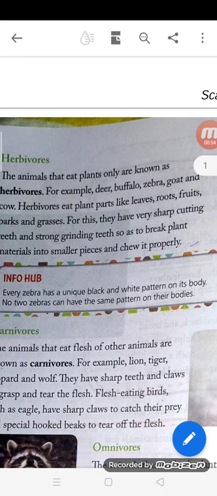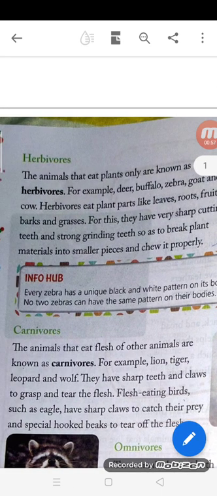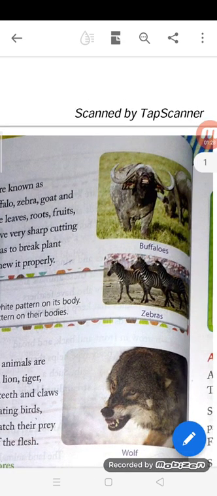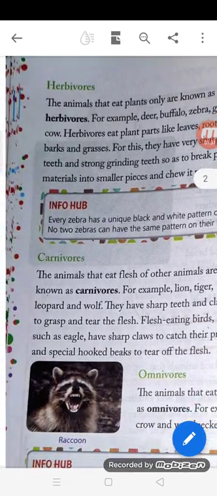For this, they have very sharp cutting teeth so that they can tear and eat these plant parts. And for grinding, they have very strong grinding teeth so as to break plant materials into smaller pieces and chew them properly. So in order to chew their food, that is plant parts, they have strong grinding teeth also. Yes, buffaloes, zebras, they are all herbivores.